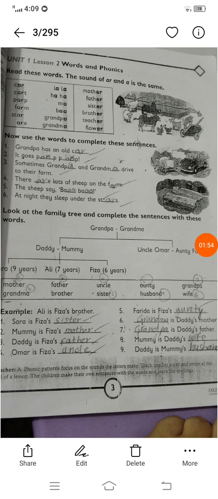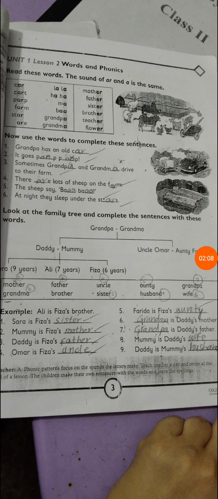It goes dash dash per. You will write AR in both blanks. It is the sound of old car. In the third blank, sometimes grandpa and grandma drive to their farm. So here in both blanks we will write which letter? A letter. Grandpa, grandma.